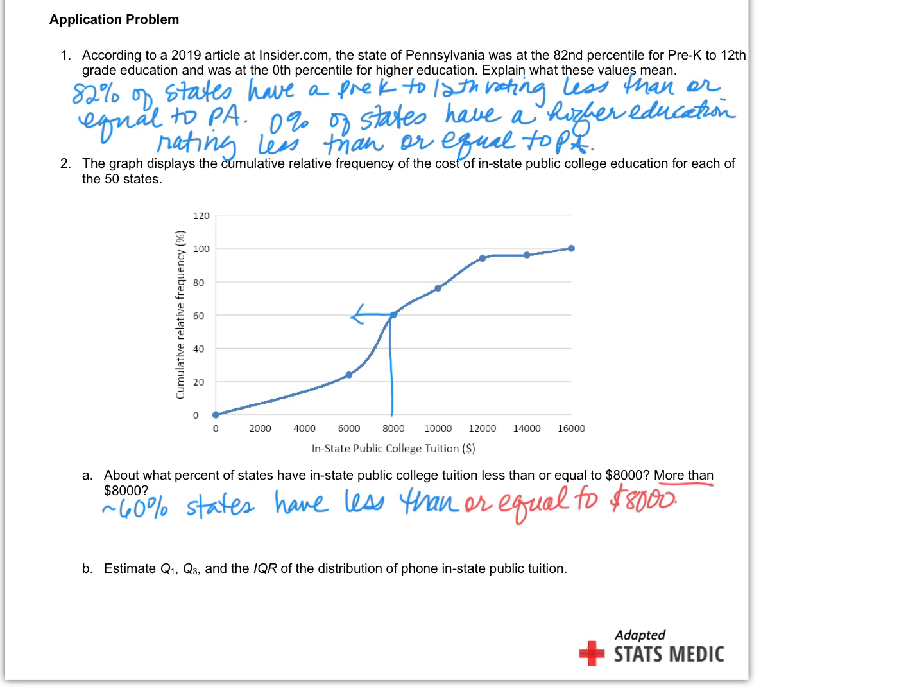What about more than 8,000? How would you find that? Yeah, it's just 100 minus 60, right? If this piece is less than, that means this piece is greater than. So 100 minus 60 would mean that approximately 40% have tuition greater than 8,000.